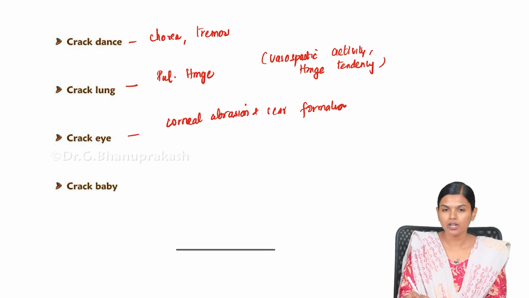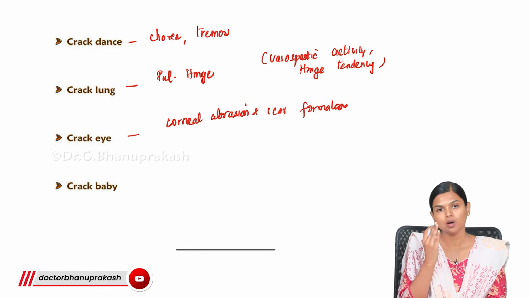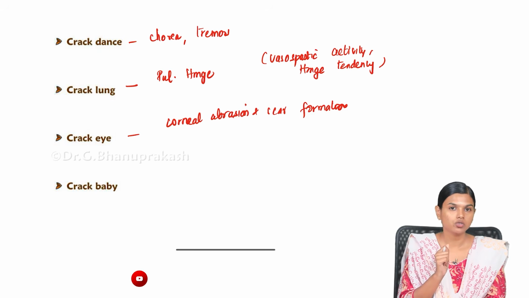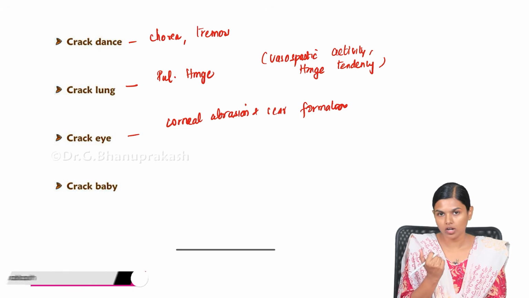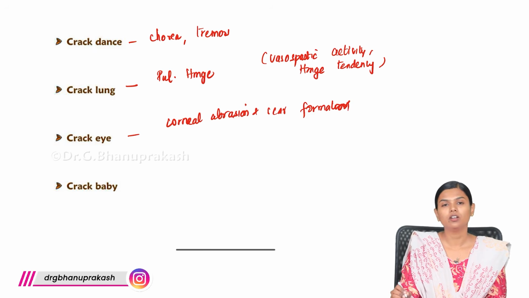So, what will happen when they are trying to snort, when they are trying to inhale the cocaine, some of the cocaine will deposit in the eyes over the cornea. This cocaine, it will lead to anesthesia because of this vasospastic activity. So, there will be repeated rubbing of this cornea. Because of that, corneal abrasion will happen, and this abrasion can end up with corneal scar formation, which can result in loss of vision.